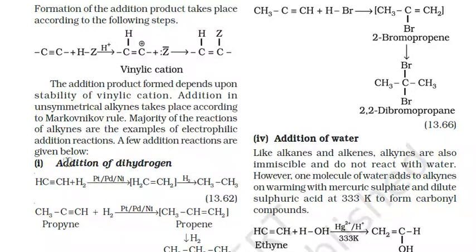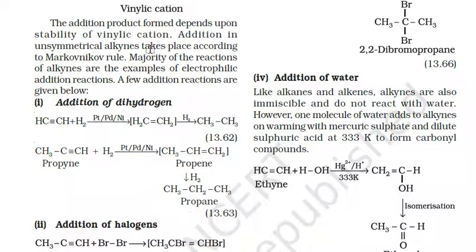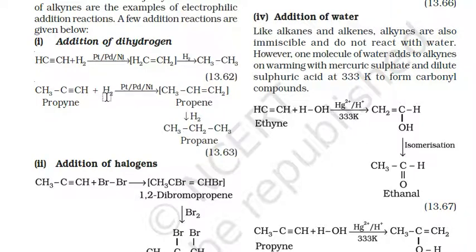Next is the addition of hydrogen halide. Here Markovnikov rule is followed. Next, addition of dihydrogen. Ethyne is hydrogenated in the presence of platinum, palladium, or nickel to form ethene. Then more hydrogenation is done to form alkanes. Next, propyne on hydrogenation in the presence of platinum, palladium, or nickel forms propane.